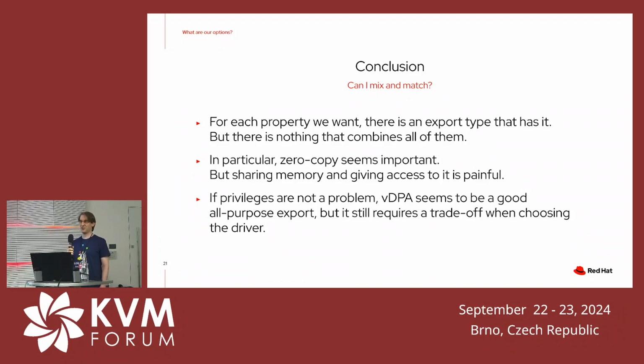But the problem is that sharing memory and giving access to the memory from the storage daemon is kind of painful and it costs features. Yeah, you can't use other features. Anyway, if the privileges are not a problem, and if you don't have a problem with shared memory, then vDPA seems to be a good export type that performs well in both ways, like vhost-vDPA and the virtio one that exposes a block device. But obviously, you still need to do that trade-off when you choose how to attach it to the host.